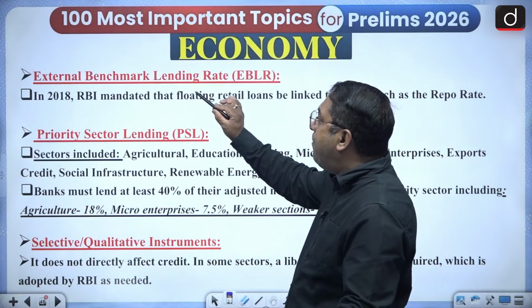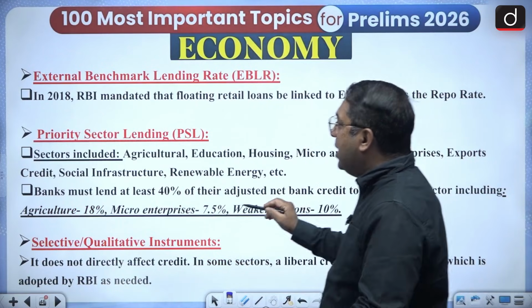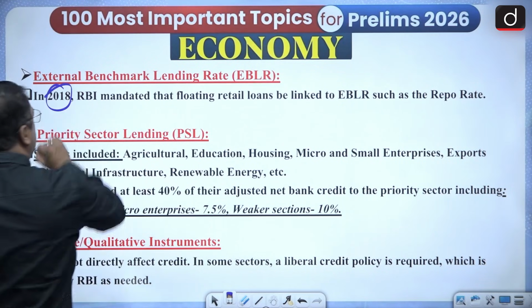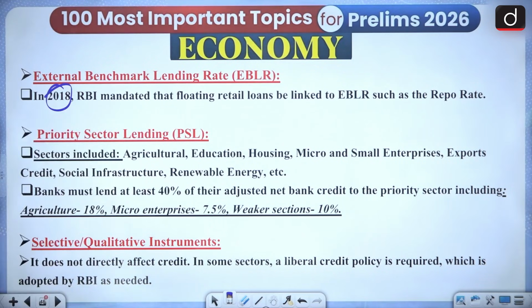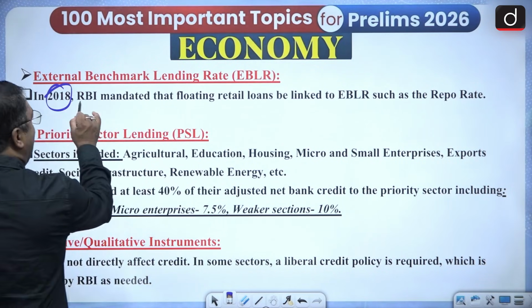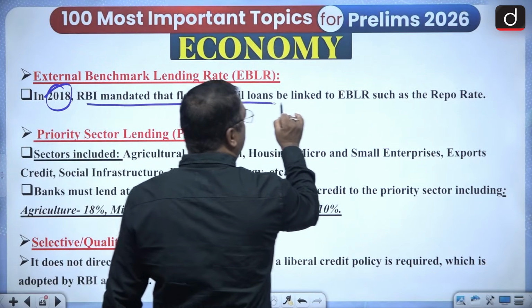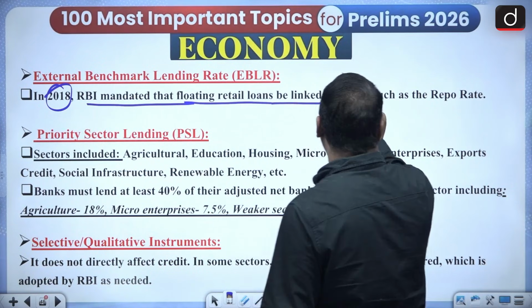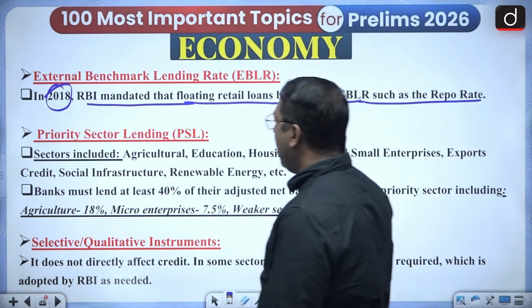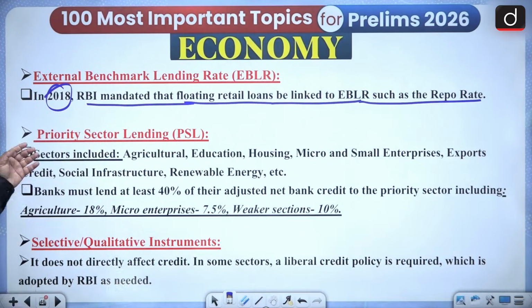Then external benchmark lending rate. This was introduced in 2018, external benchmark lending rate. And the RBI mandated that the floating retail loans be linked to external benchmark lending rate such as the repo rate. Now what about the priority sector lending?